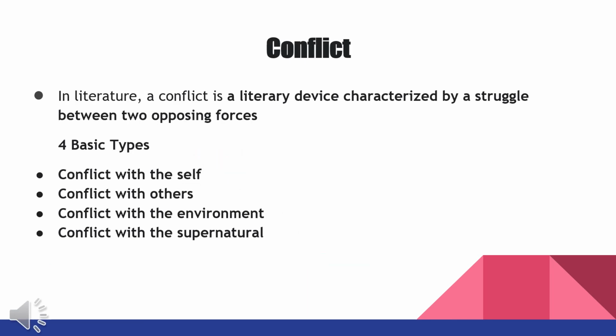In literature, a conflict is a literary device characterized by a struggle, difficulty, challenge between two opposing forces. What are those? We have the four basic types of conflict. Conflict with the self, conflict with others, conflict with the environment, and conflict with the supernatural. Conflict provides crucial tension in any story and is used to drive the narrative forward. Without this literary device, the author won't come up with a good plot.